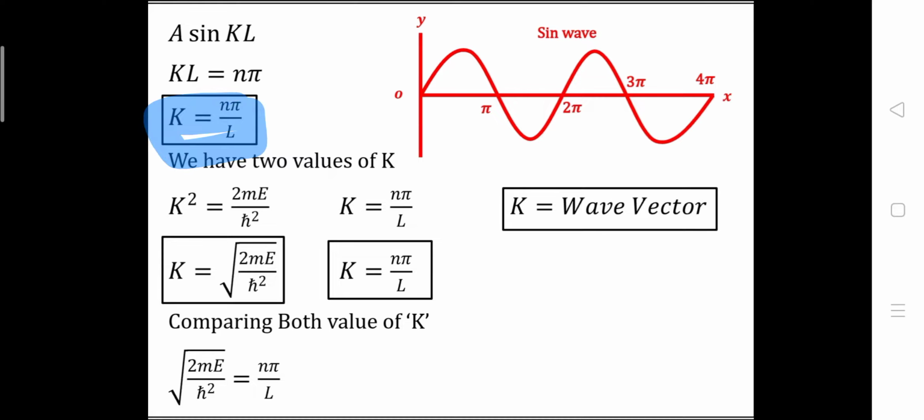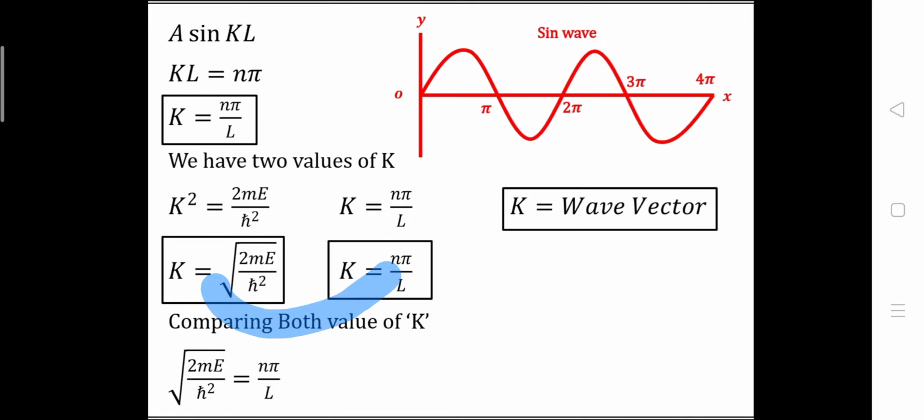Now we have two values of the wave vector k. First, k square is equal to 2mE upon h cross square, and the other is k is equal to n pi by L. Now we can convert this formula by taking the square root on both sides: k is equal to under root 2mE upon h cross square, and we already have k is equal to n pi by L. Now let's compare both equations.